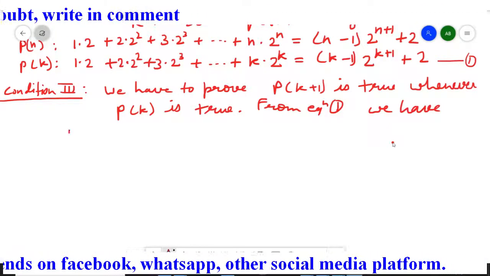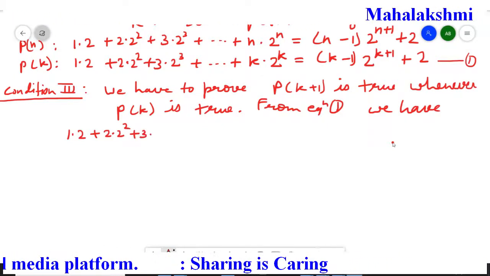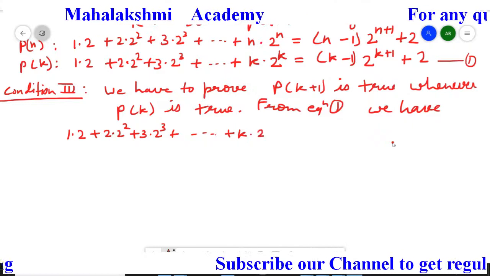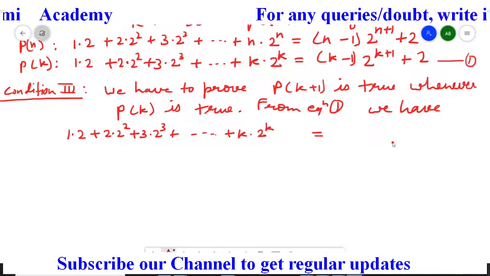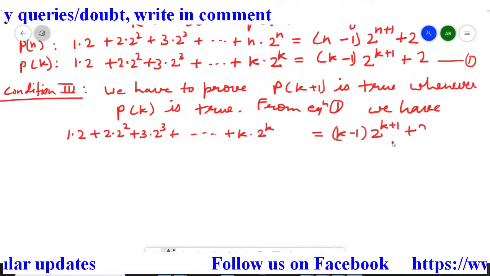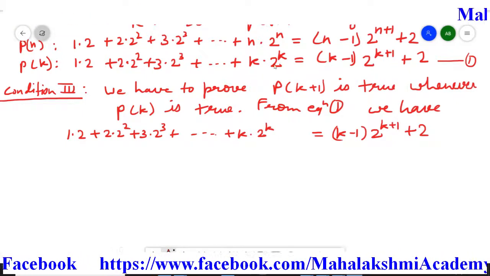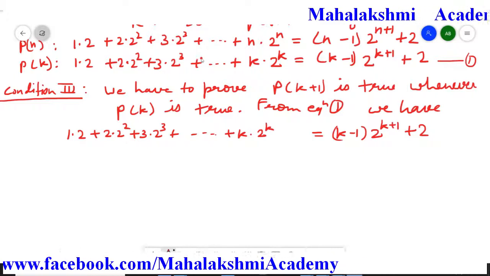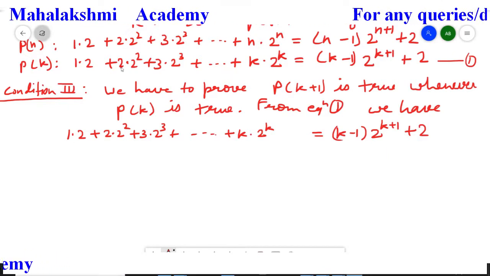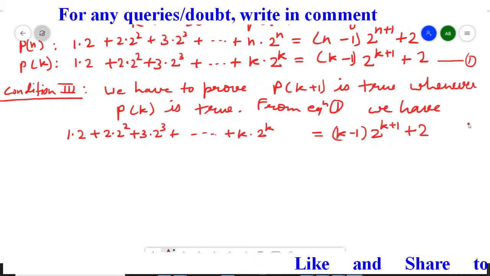we have 1 multiplied by 2 plus 2 multiplied by 2 square plus 3 multiplied by 2 cube plus, extended up to k multiplied by 2 to the power k equal to k minus 1 multiplied by 2 to the power k plus 1 plus 2. Now here student, we have to generalize it that if we have k here, that time the last term is k multiplied by 2 to the power k. So if we are going to have k plus 1, then here also k plus 1 and here also k plus 1. So that term we have to introduce in equation 1.